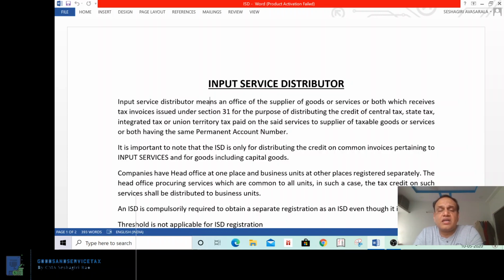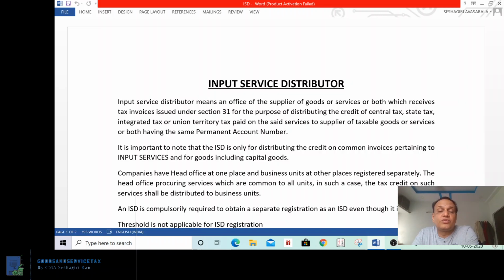Telangana, Andhra, Kerala, then Karnataka, Delhi, Bombay. They have different business units under one PAN. Under one permanent account number, they already have the credit in their books. Their credit has to be distributed to the recipient units. For that purpose, Reliance Finance has to be registered separately as an input service distributor in addition to being a regular taxpayer. Then the second one, it is important to note that ISD is only for distribution of credit on common invoices